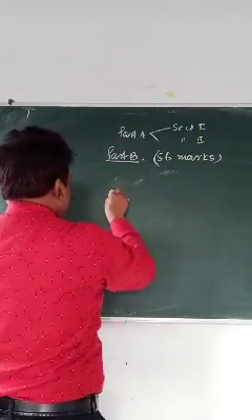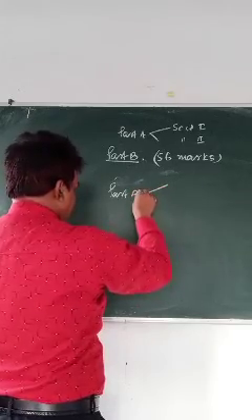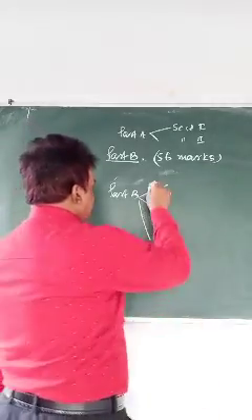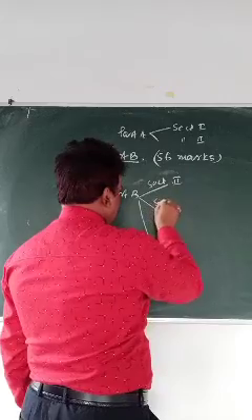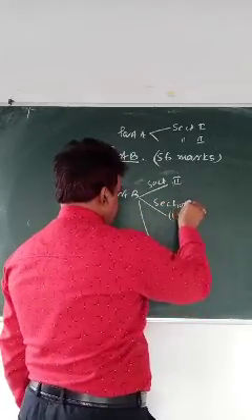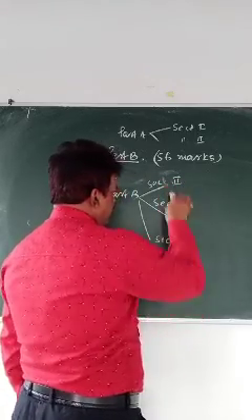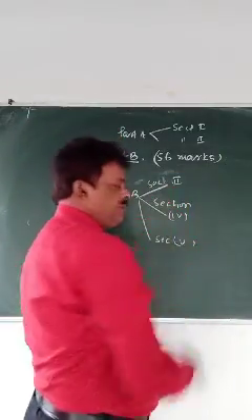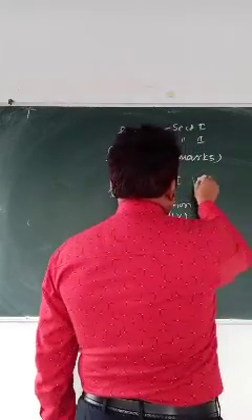Part B we will have 3 sections: section 3, section 4, section 5. Okay, in section 3 you will have 10 questions.